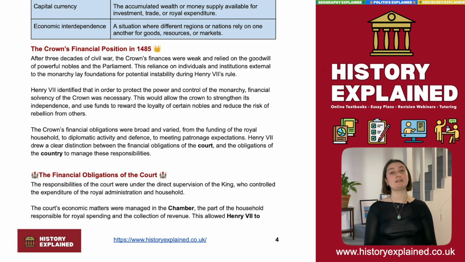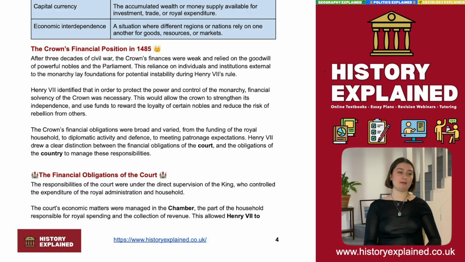Okay, so with this in mind, this leads us to one of the key features of Henry VII's reign, and this is the idea of financial solvency of the crown. So one of the key goals and aims of Henry VII as king was to create a crown and a monarchy that was financially independent of any other power, that had enough money to not need to be reliant on anyone or anything.